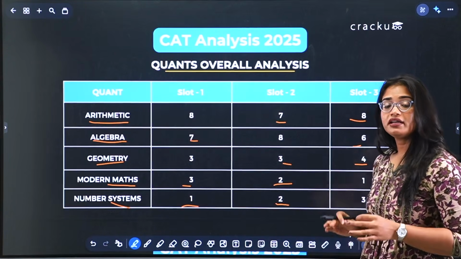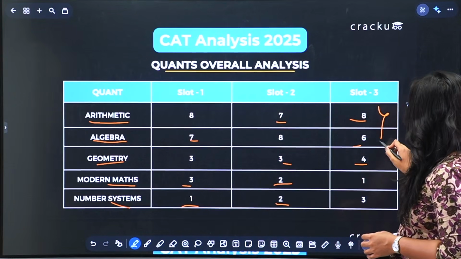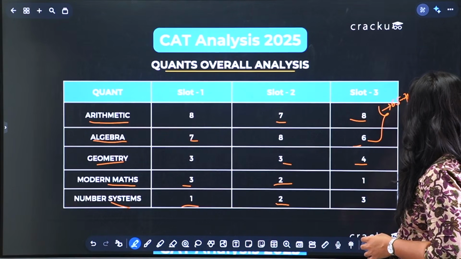Now the message is clear. If you want to score well in quants, you have to master arithmetic and algebra because they comprise of about 65 to 70% of the entire quant section.